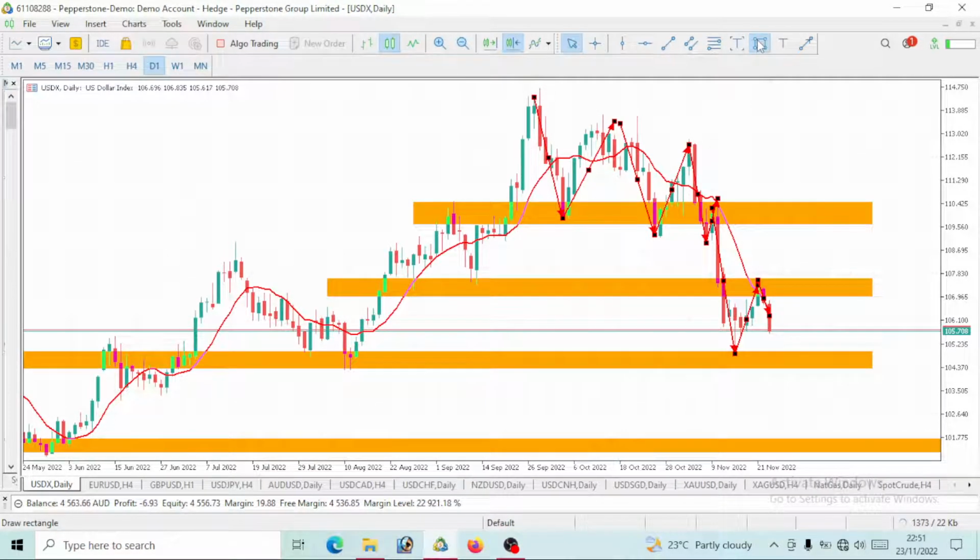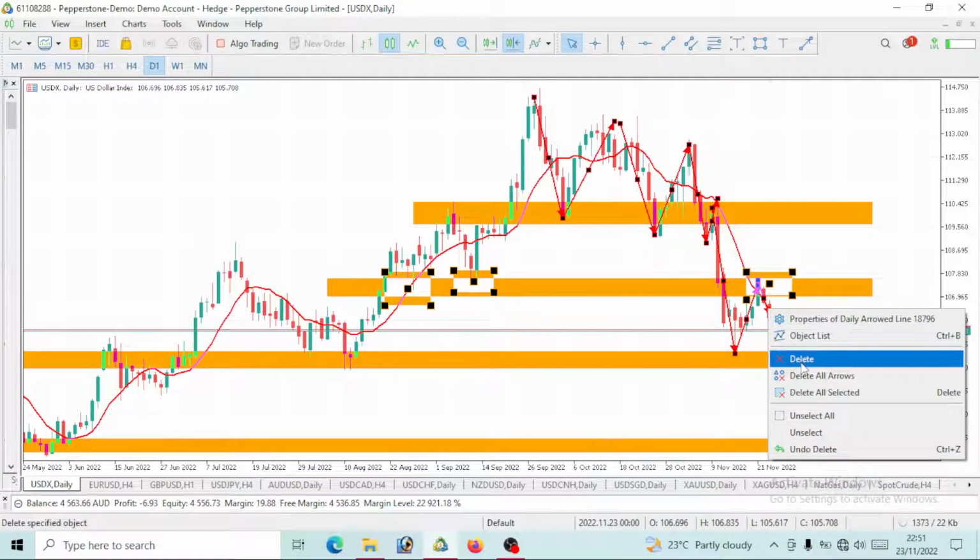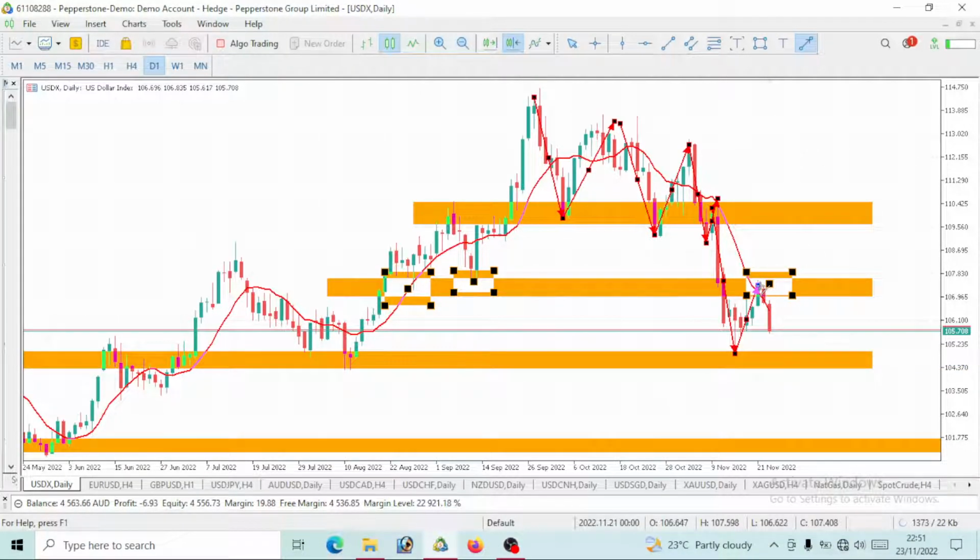We saw price reacted here previously, so we expected price to react here, which it actually did. Now we are having a new low on the USD index. We want to see this USD index go further down and possibly break this low. We'll be expecting the USD to break this low, but before that, it needs to tap this low. So we still have some bearish move to be made that will tap this low.